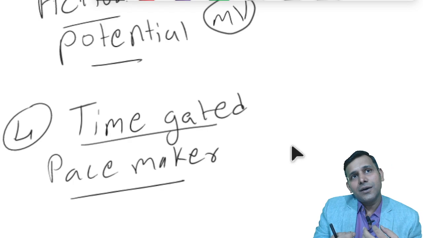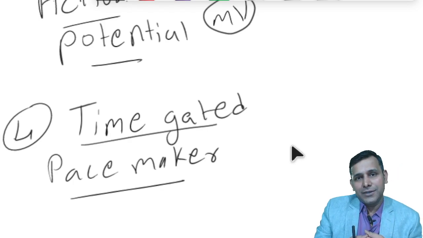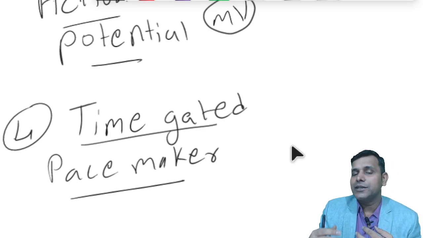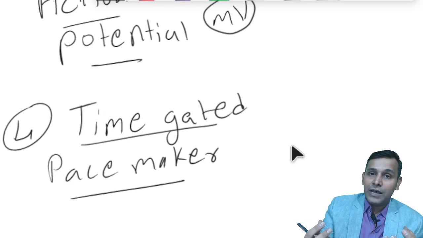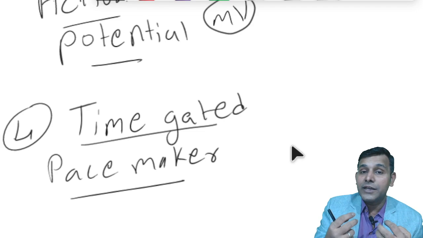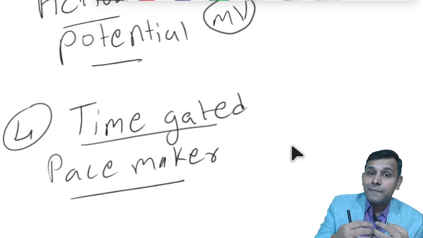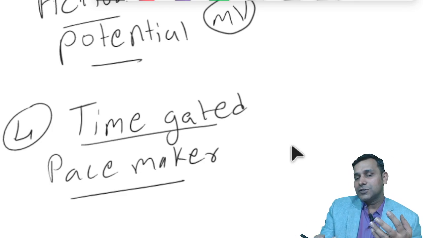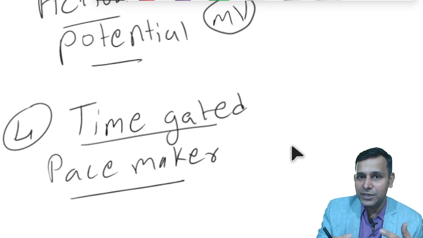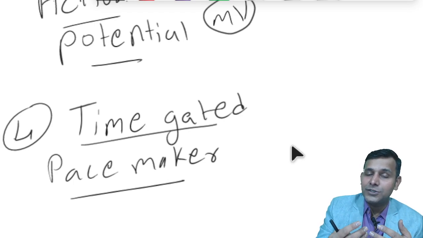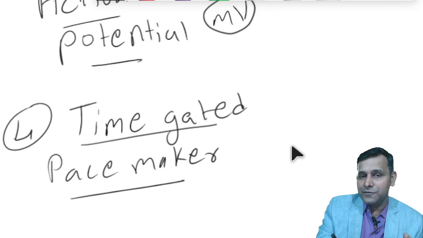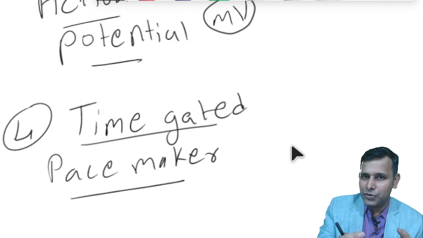If we take a voltage gated sodium channel and a voltage gated potassium channel, both of them have voltage property, but the voltage gated sodium channel is quite faster in response. It opens and closes very fast. When the voltage change occurs, the sodium channels are first to open and first to close, so very fast in functioning, and their time is quite short.